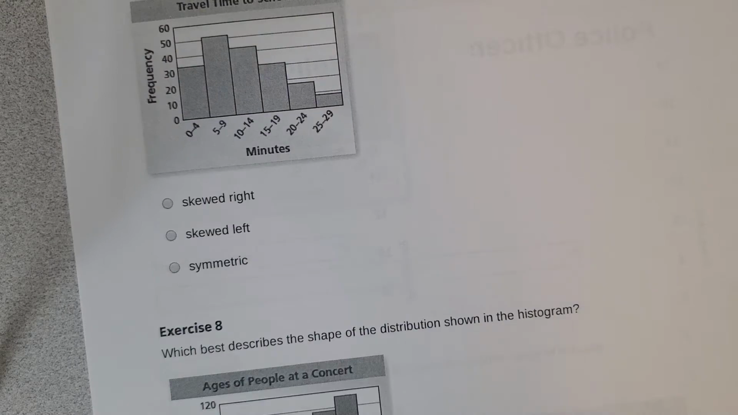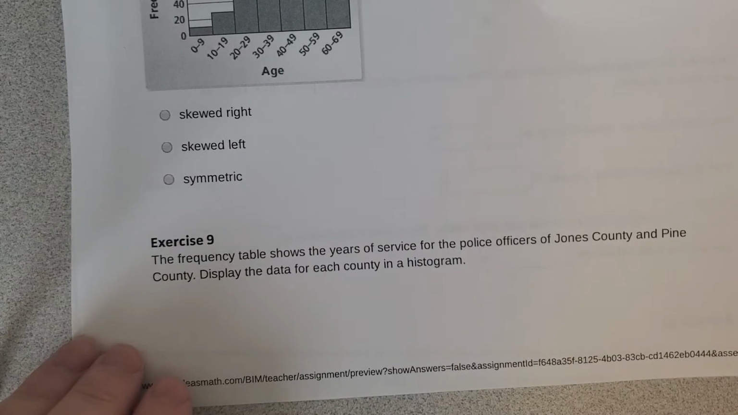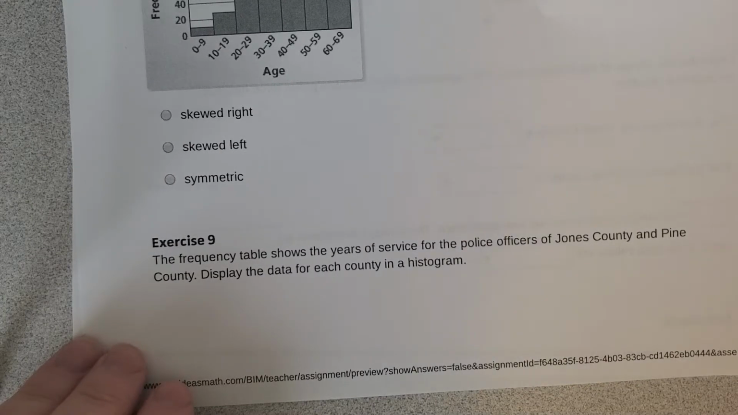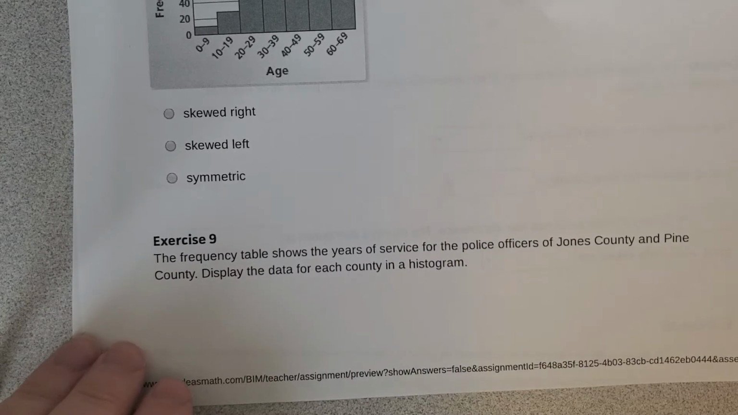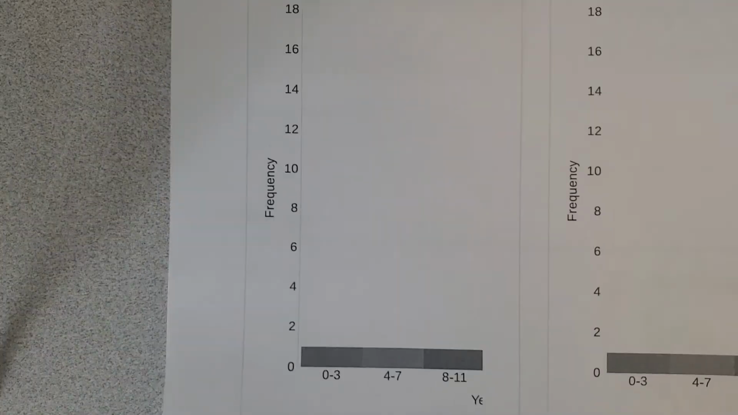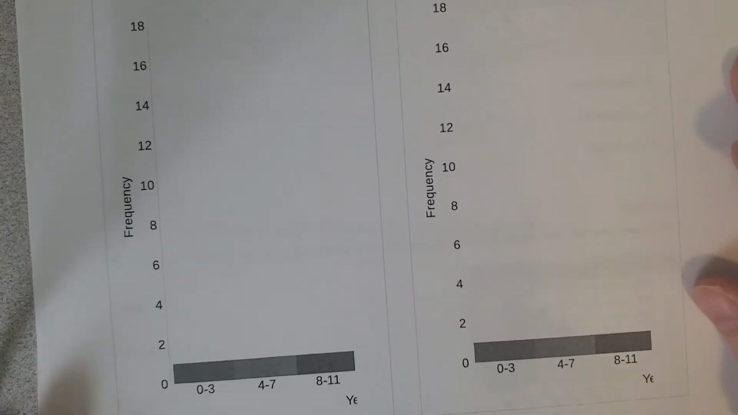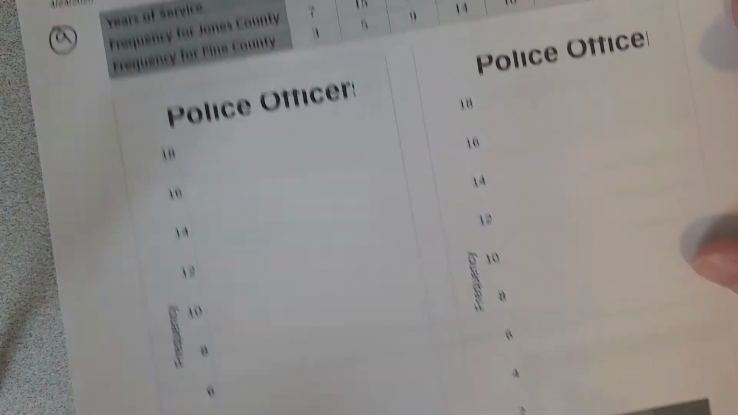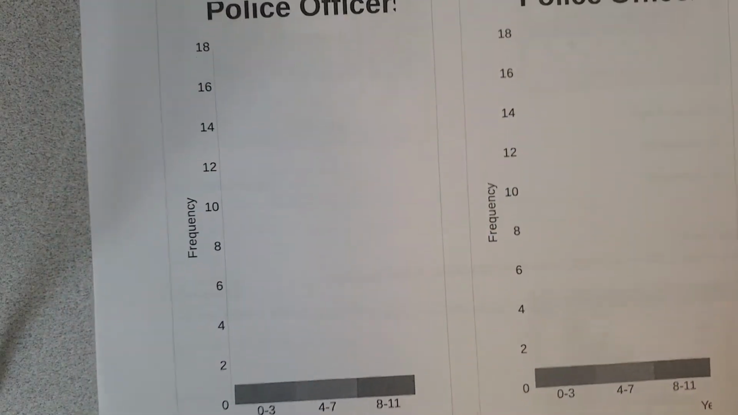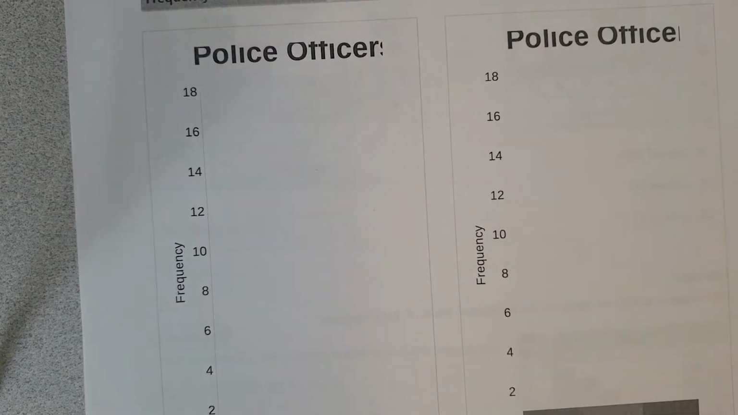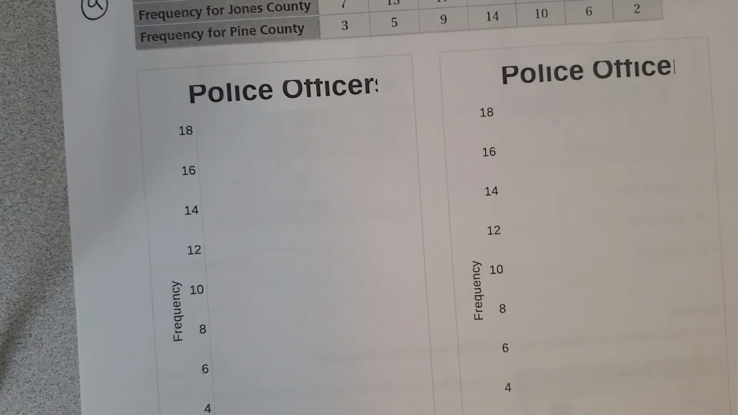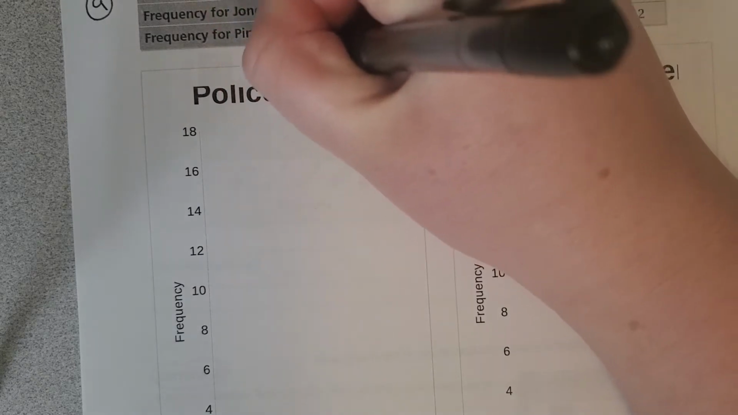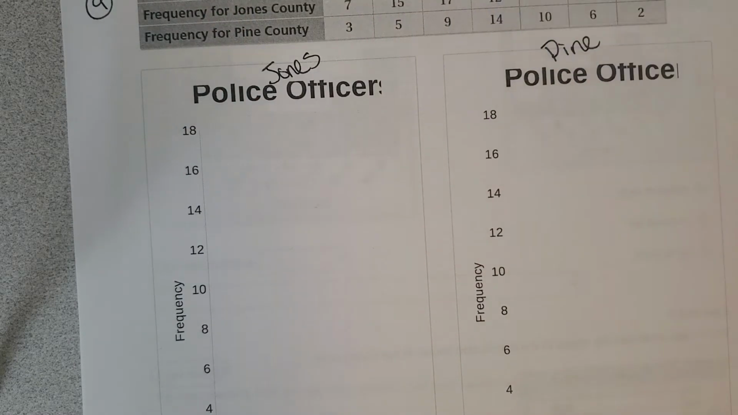Alright, so number 9 says the frequency table shows the years of service for the police officers of Jones County and Pine County. Display the data for each county in a histogram. I don't know why, but mine printed really wonky. So we're just going to do some of these, and then I'll show you what the solution looks like on the computer. I'm assuming that the histogram is not the most difficult part, but just in case, I will show you on the computer. So the first histogram is for Jones County, and the second one is for Pine County.